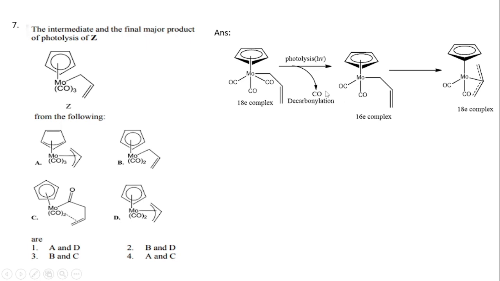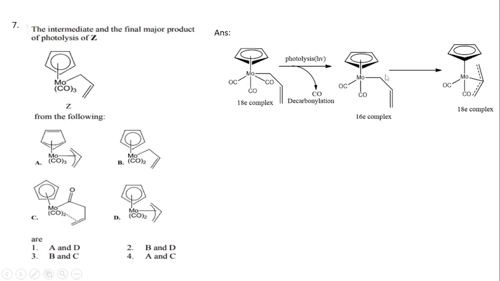So after the decarbonylation, it will be a 16 electron complex. Then after this, this allyl ligand will convert into the eta 3 configuration, eta 3 hapticity.